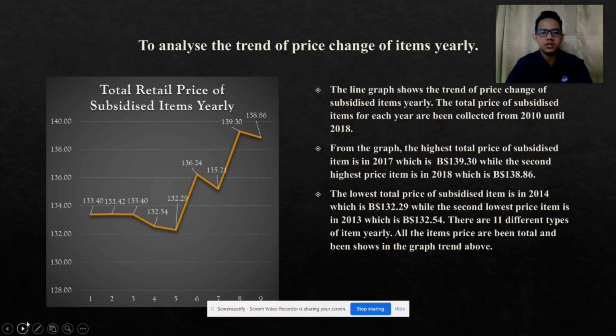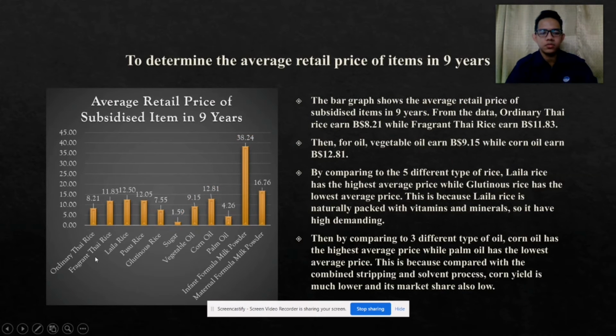The first objective is to analyze the trend of price change of items yearly. The line graph shows the trend of price change of subsidized items yearly. The total price of subsidized items for each year was collected from 2010 until 2018. Based on the graph, the highest total price of subsidized items is in 2017, which is $139.13, while the second highest is in 2018, which is $138.86.